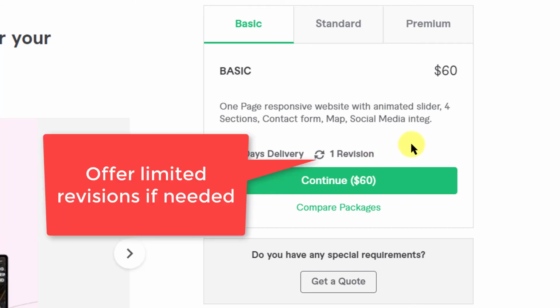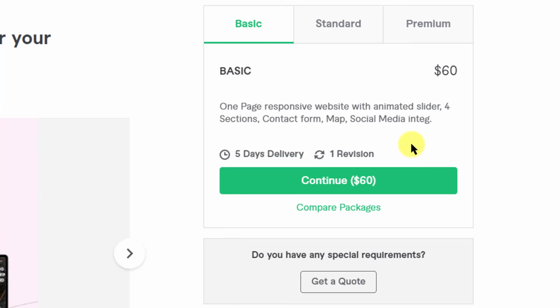So please refrain from putting something like unlimited revisions or something like that. In a WordPress design, if you put unlimited revisions, only God can save you. Because WordPress needs changes every day or maybe every week. That's why people go for maintenance. Very important. All right, so that is basic package. Not much is written about this here.